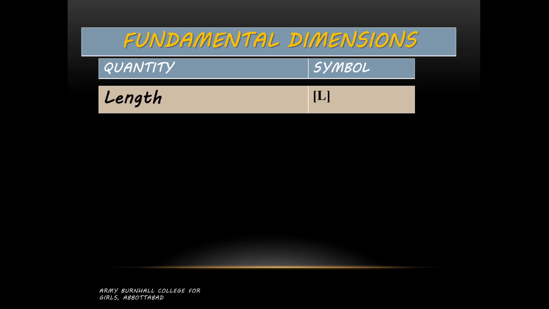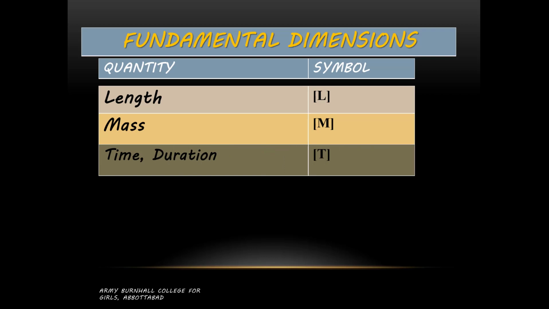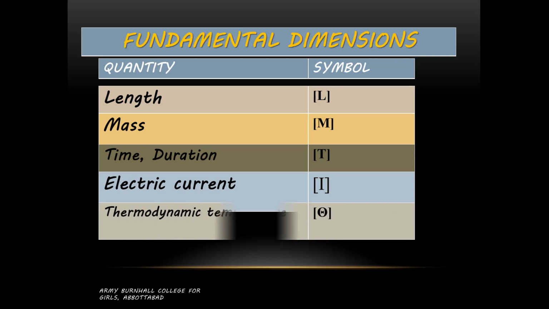So length has dimension capital L, mass has dimension capital M written within square brackets. Time has dimension capital T, again written within square brackets. This square bracket is representing the dimension. Electric current is capital I within square brackets.